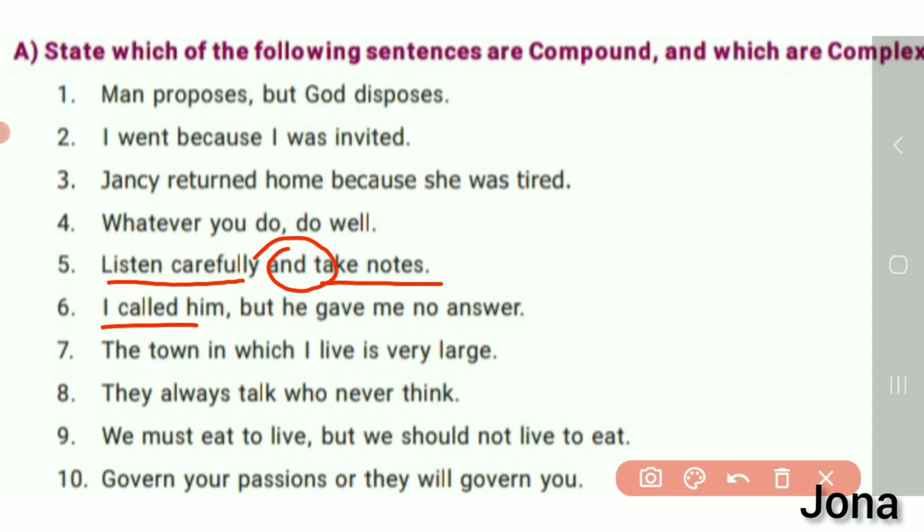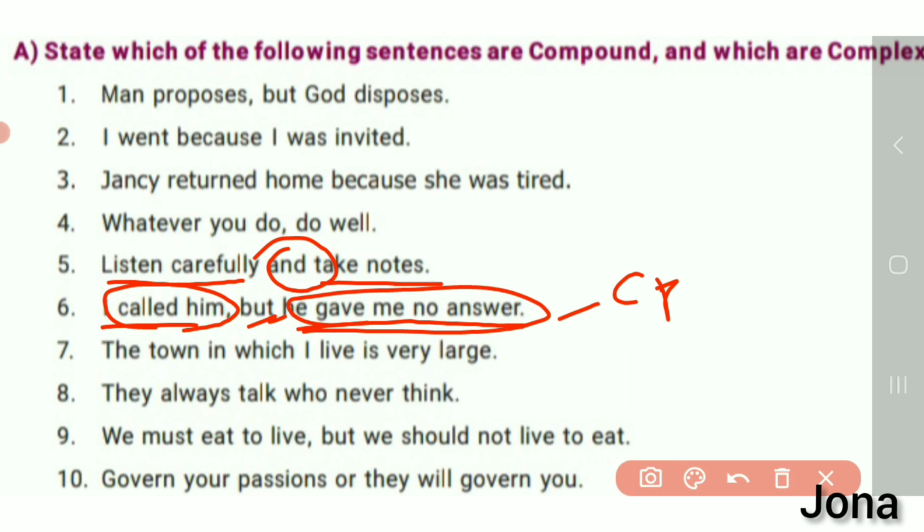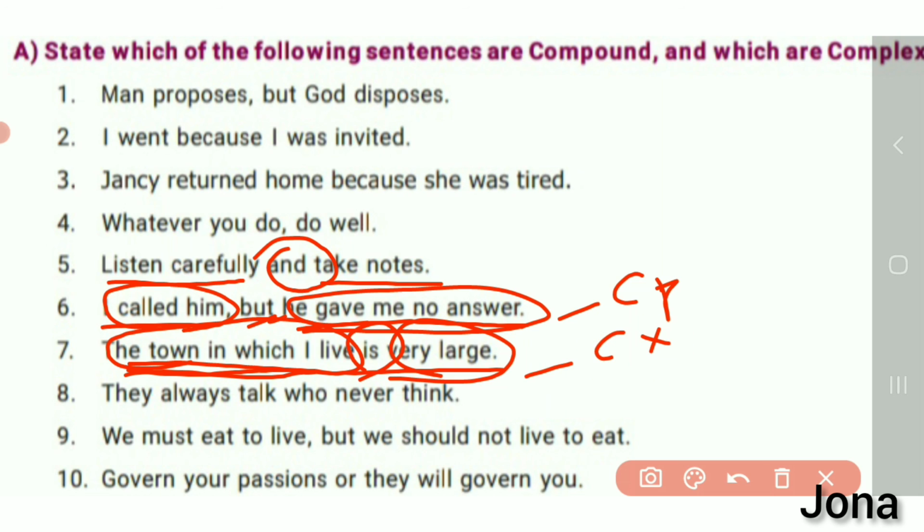I called him but he gave me no answer. I called him, but he gave me no answer. So this is called the compound sentence. The town in which I live is very large. The town in which I live, till this it has the main thing, but it doesn't give a separate meaning there. Is is the verb, is very large is the predicate there. So the seventh one is a complex sentence.